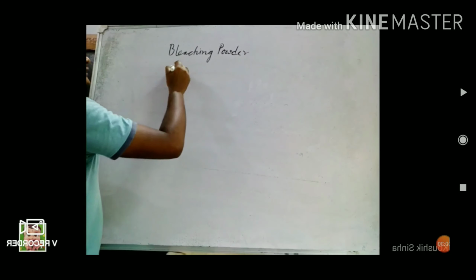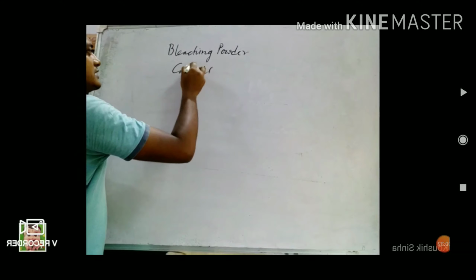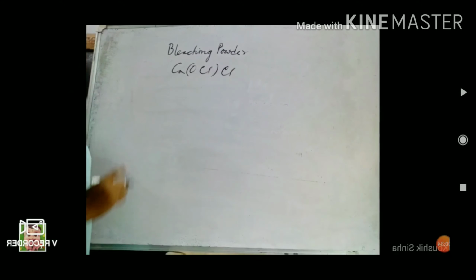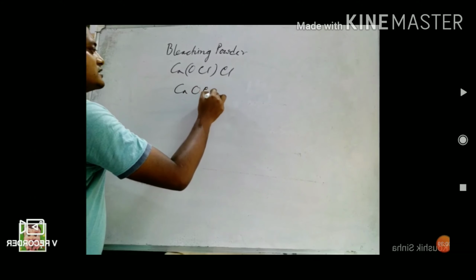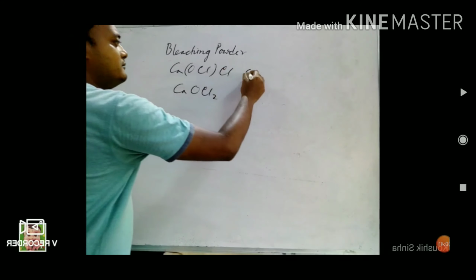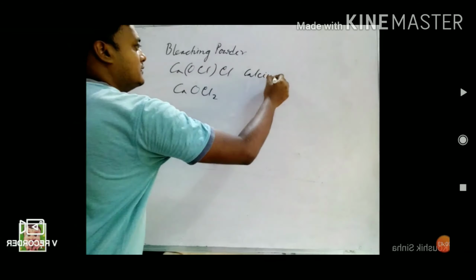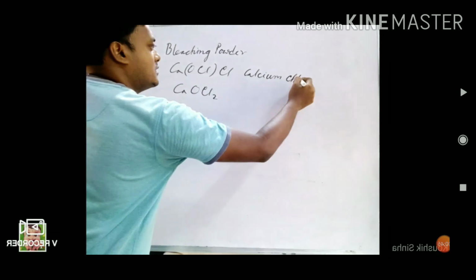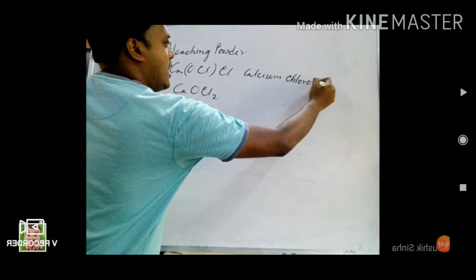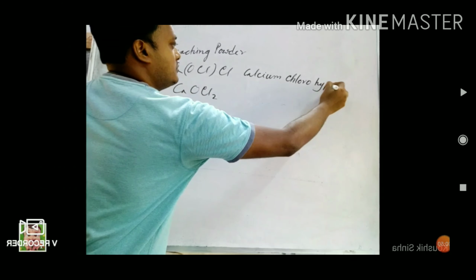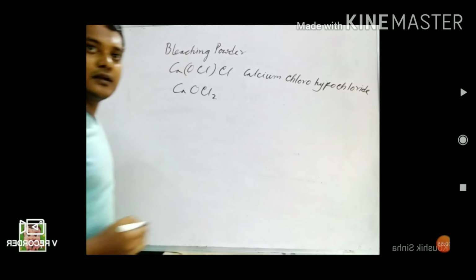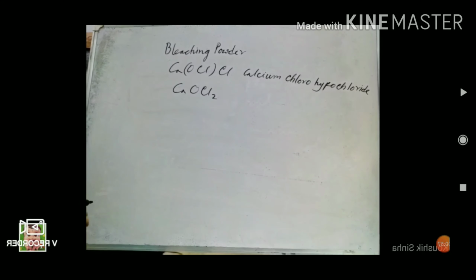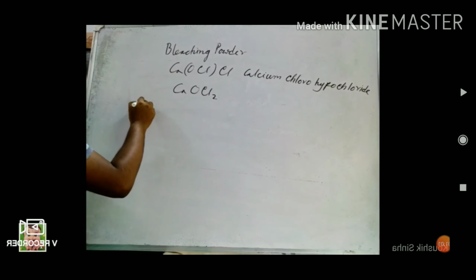Bleaching powder: CaOCl-Cl is the exact formula, but the simplified formula is CaOCl2. Calcium chlorohypochlorite. First, you have to learn the preparation.